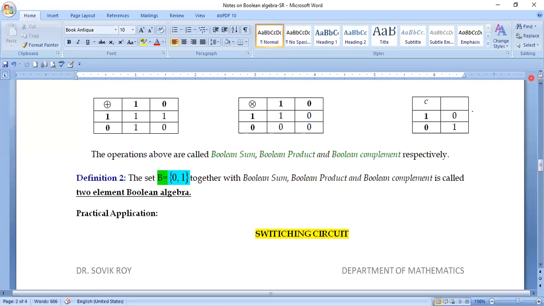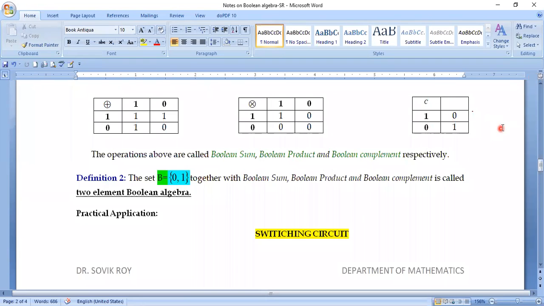You are specialized in computer algorithms; electronics engineers are specialized in embedding theory. If you want to talk among yourselves, there must be a common medium, a common source, and that common source is the basic knowledge of both the engineers in both the fields. Some basic knowledge must be there. So I wanted to show that in switching circuit problems, this two element Boolean algebra plays a very important role.